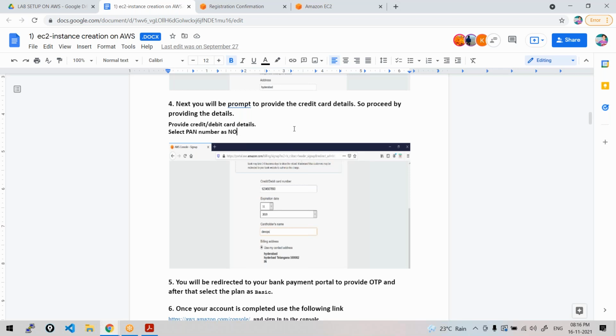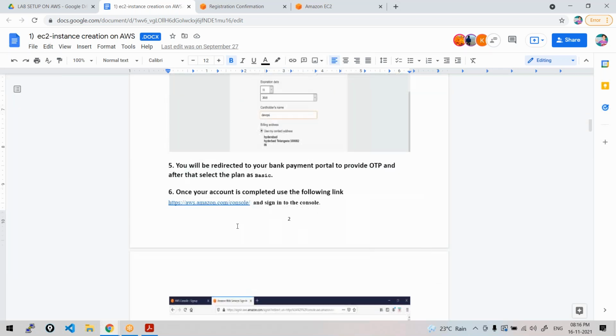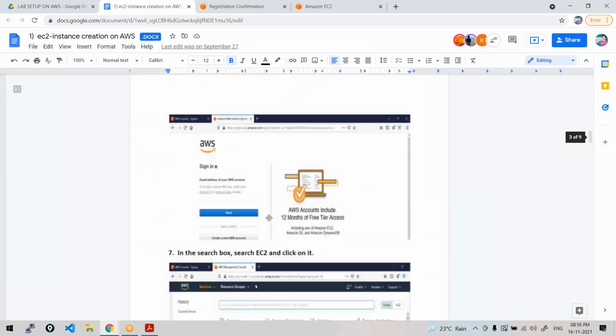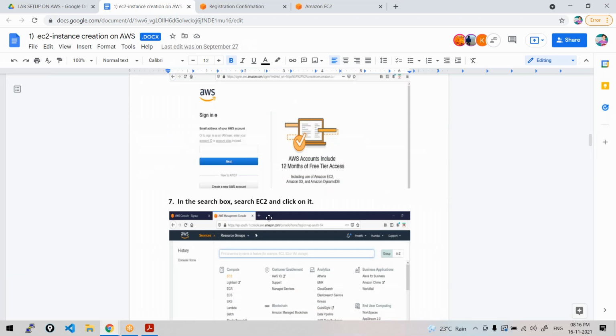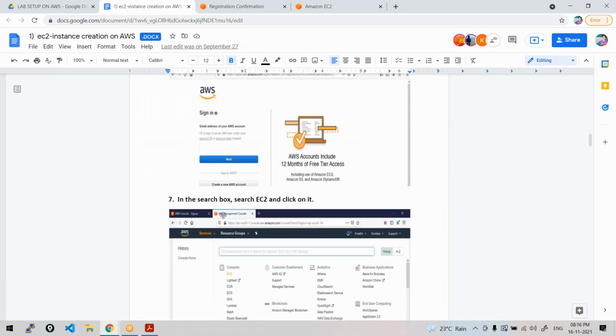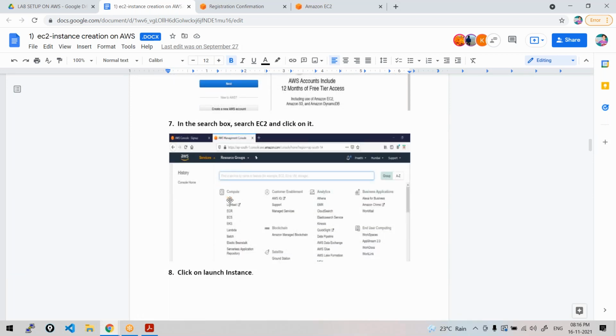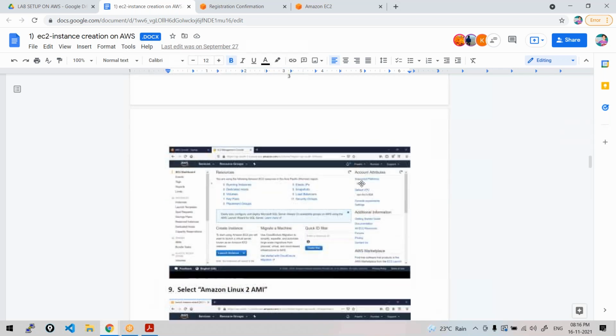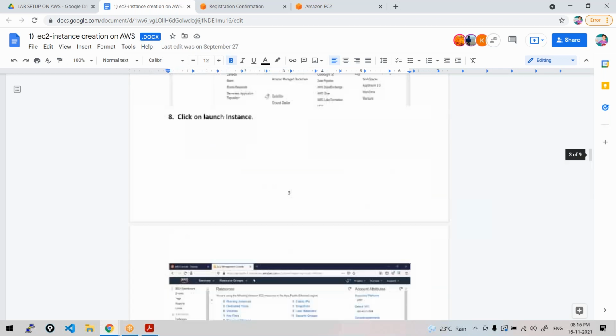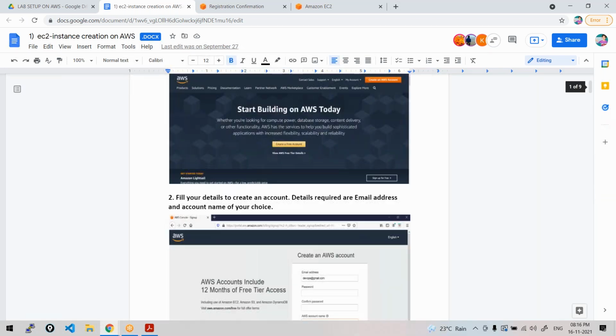It is just for verification. So put all the valid information, and once you give the details there, a free account will be created. Once you go to the dashboard, you can search for EC2 and you'll be seeing a page like this. Those are 6 steps you need to go through.